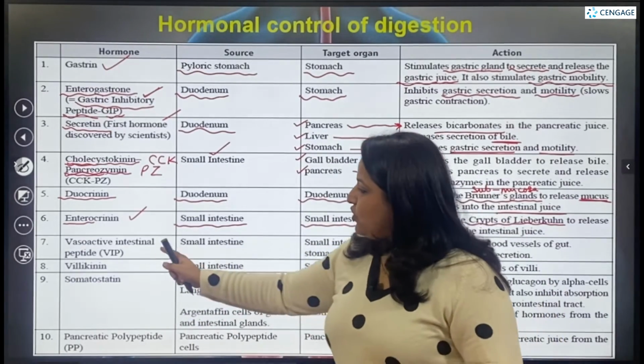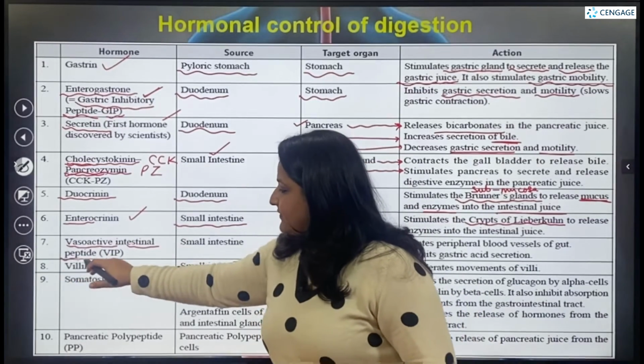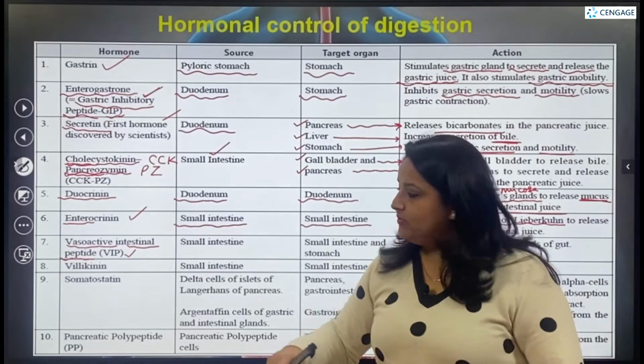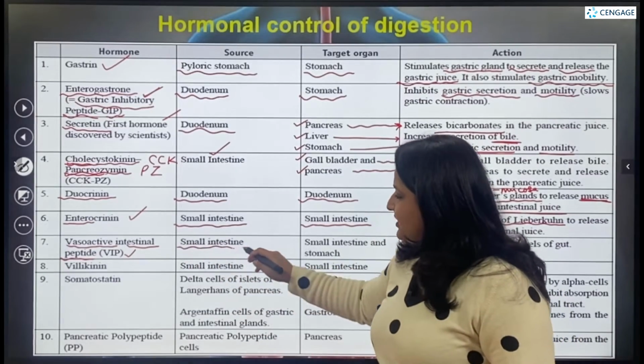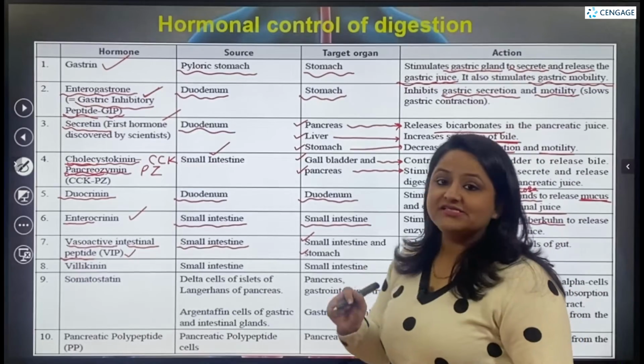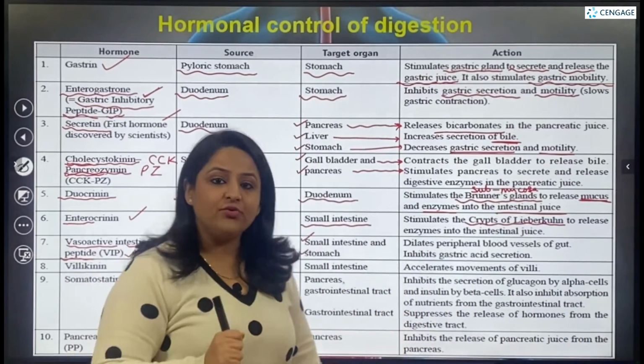Now, the next hormone is vasoactive intestinal peptide, also known as VIP. This hormone is released from the small intestine and it functions on the small intestine as well as the stomach, on both. So what is the VIP hormone going to do?